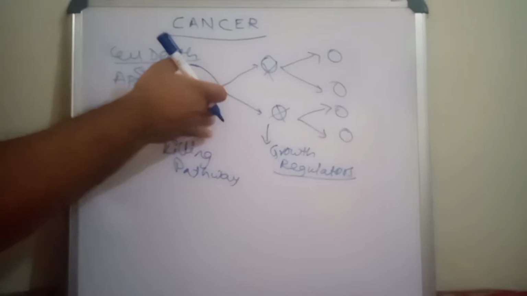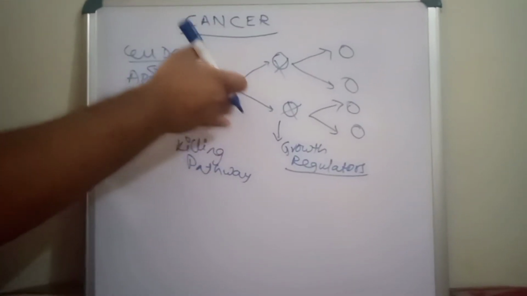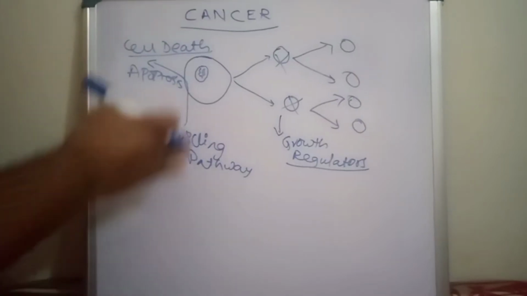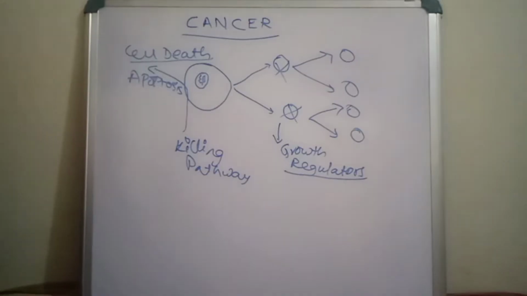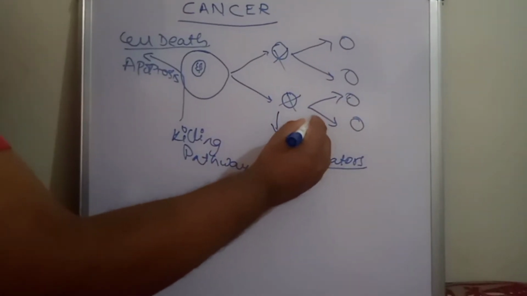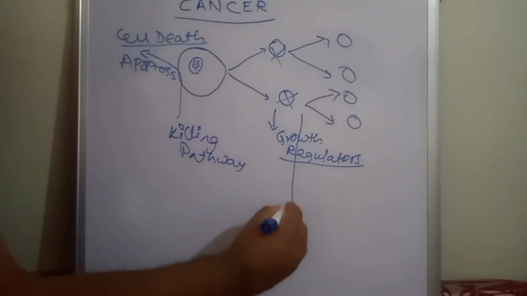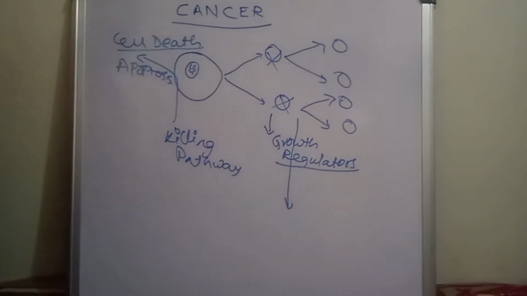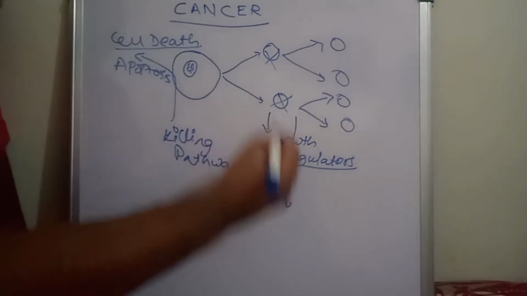What is programmed cell death? It is nothing but the death of the cell taking place when the cell reaches maturity. But in the case of a tumor, which is nothing but cancer, what happens? There is rapid cell division.